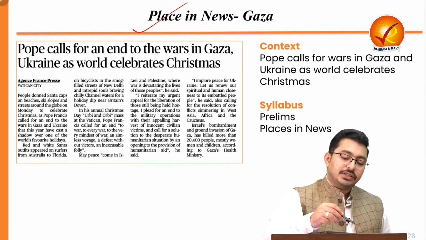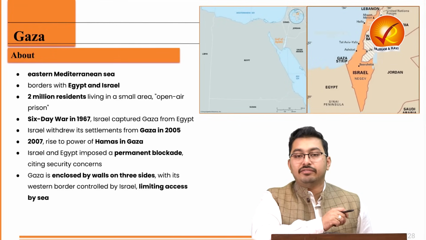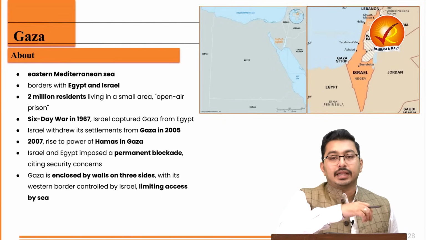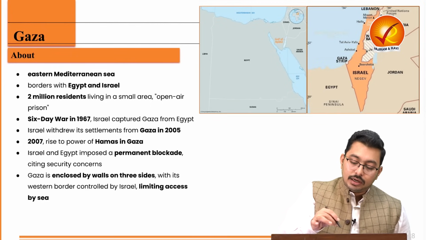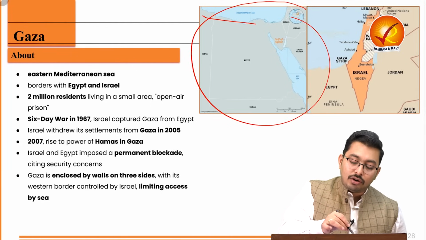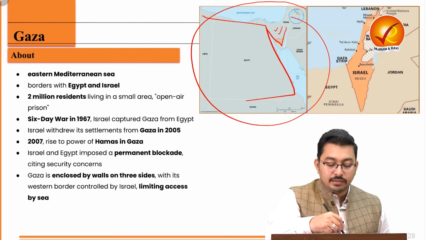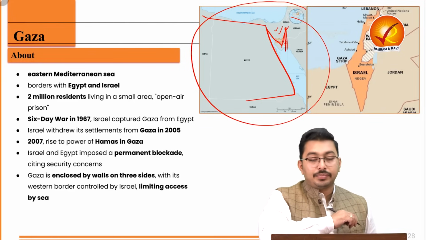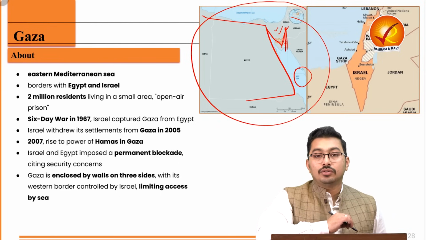Let's look at a place in news, that is Gaza. Now, such questions become extremely important even if UPSC is not going to ask, let's say, what is happening in Gaza or what is happening in Russia, Ukraine, but indirect questions as well as map questions can come from these areas. Now, if you look at the larger map where the merger of Africa with Middle East happens, you'll see this Sinai Peninsula, and here you have the Gulf of Aqaba. And this Gulf of Aqaba will give us the way to Israel. So Israel, Jordan will access the Red Sea through the Gulf of Aqaba.